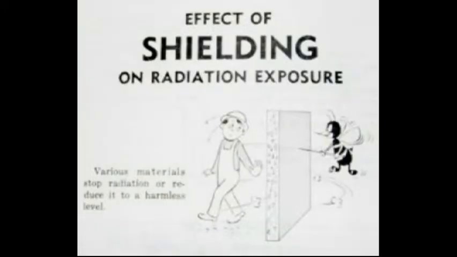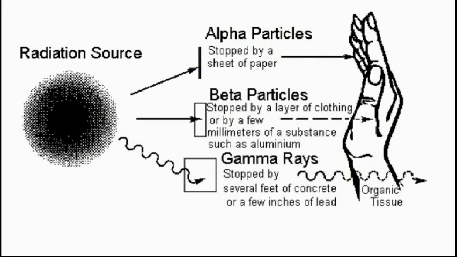The shielding ability of a material is measured by determining the thickness of the material required to absorb half of the radiation from a given source. This thickness of the material is called the half thickness. Radiation that has passed through one half thickness will be reduced by half again if it passes through another half thickness. The half thickness depends on both the characteristics of the shielding material and the type and energy of the radiation being emitted.